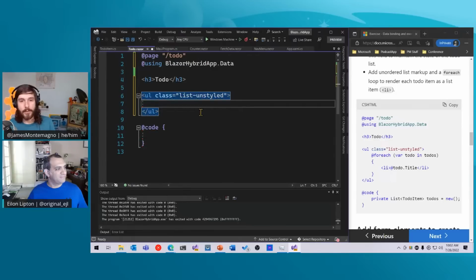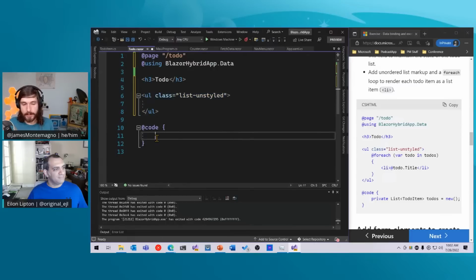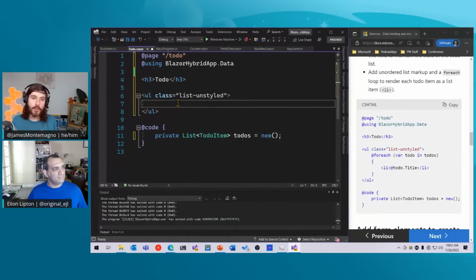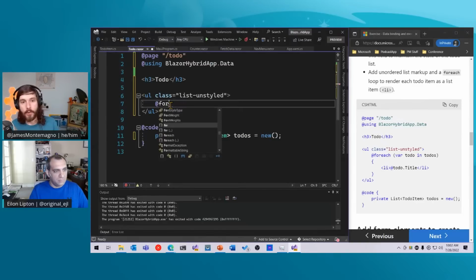Now, we're also going to iterate over a to-do list. So we're going to create that to-do list. I'm going to create a private list of ToDoItem, call it todos, equals new. There we go. I like that. Nice and short, fits on the screen. And here's what's cool about this: it's a mix of special syntax, but I can just say @foreach, and I can just use C# in here.